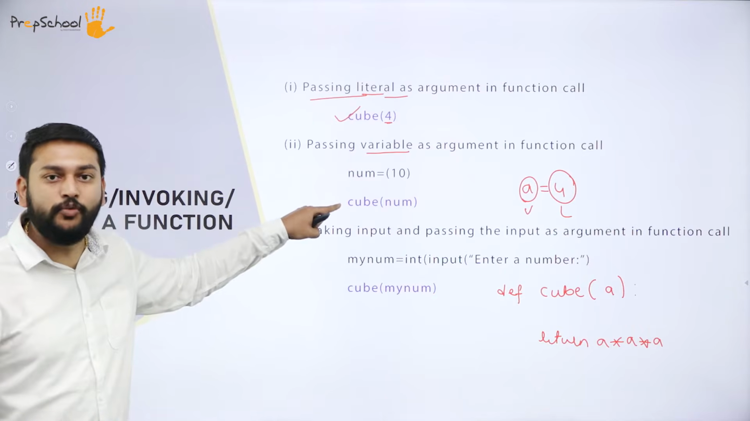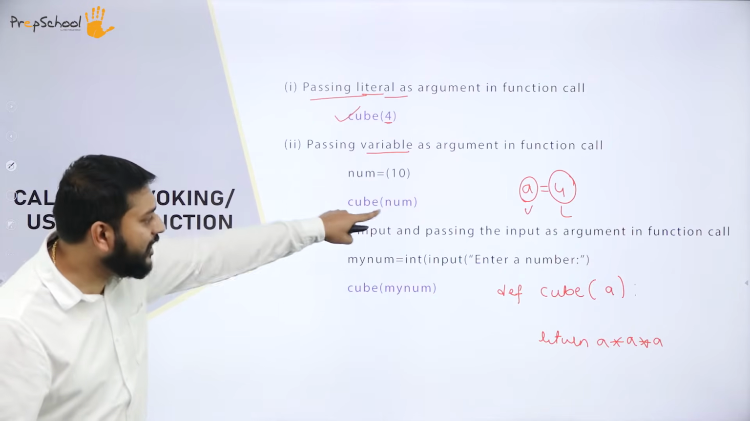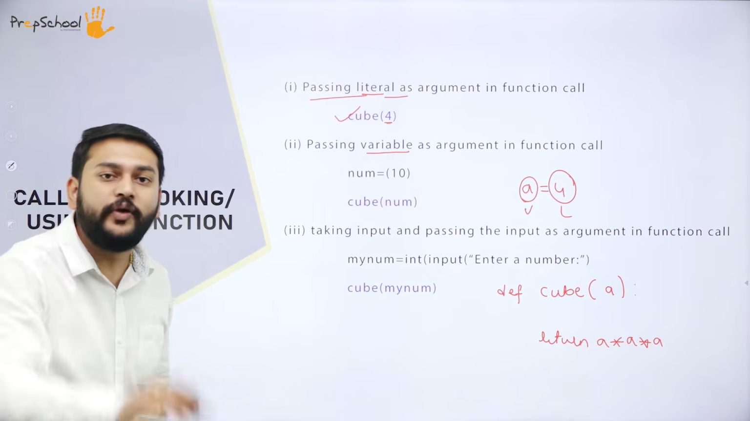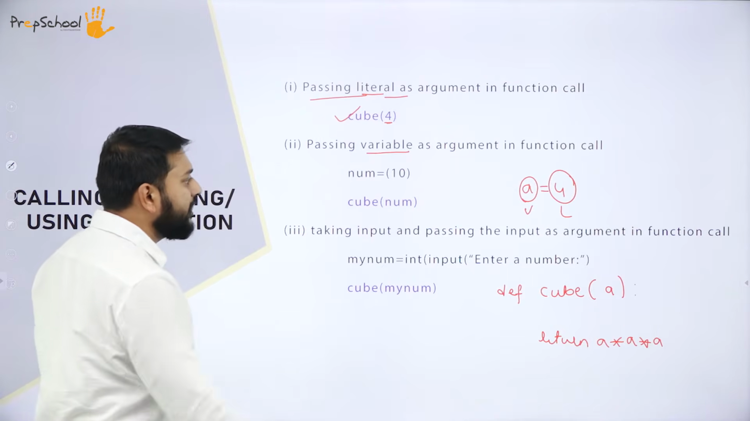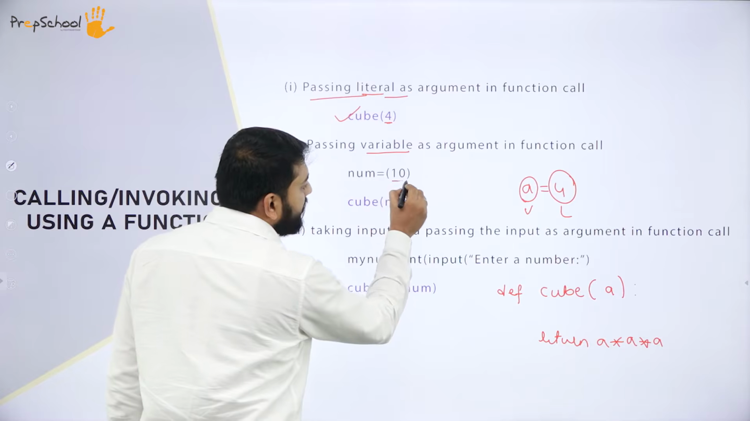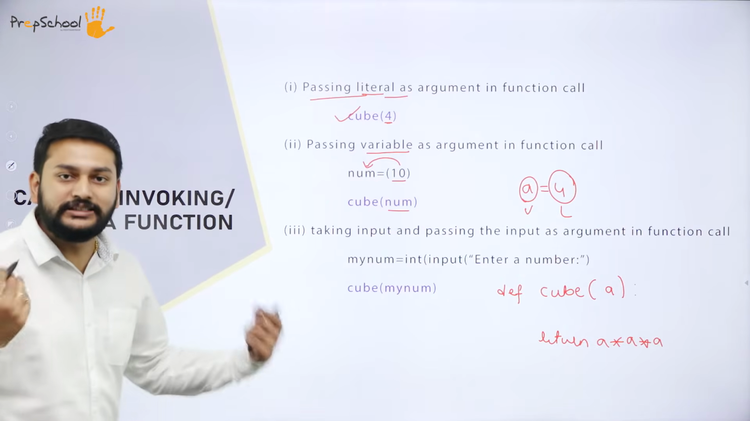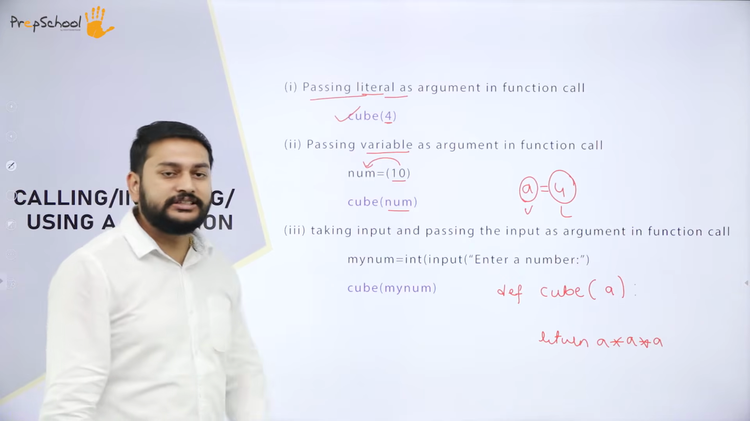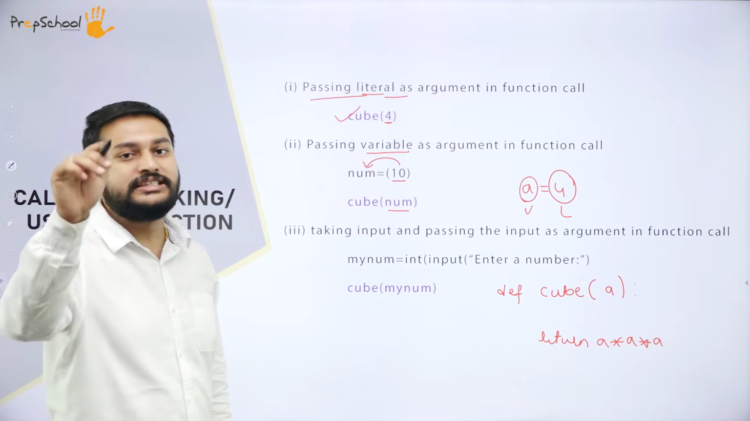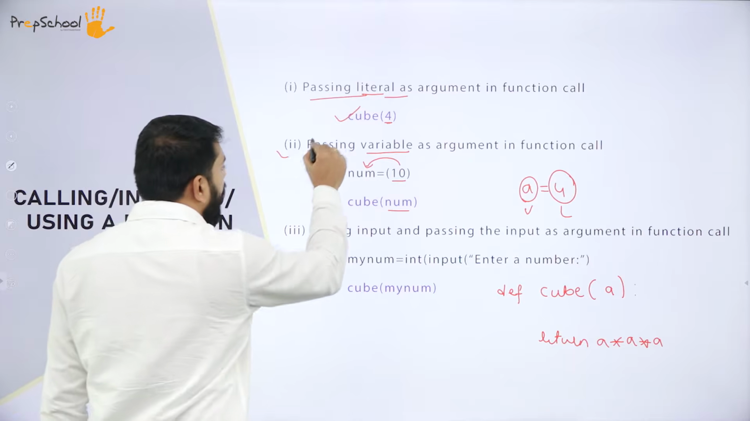So here in the second one, I'm passing the variable as an argument. What am I trying to do? So guys, I'm just storing this 10 in num. So I'm passing this num. Instead of passing the 10 directly, I'm passing the variable. That is the second way that you can invoke the function.